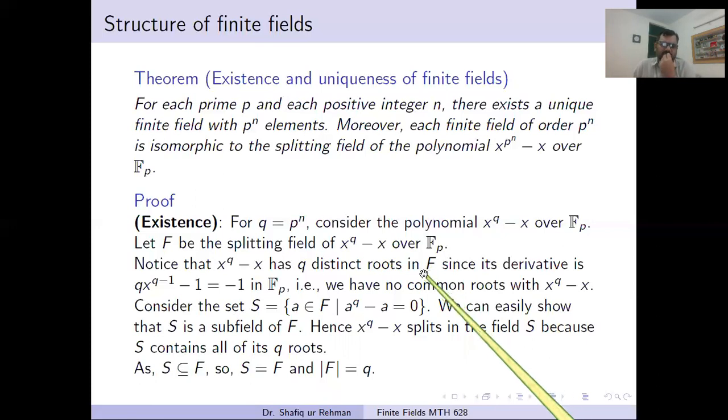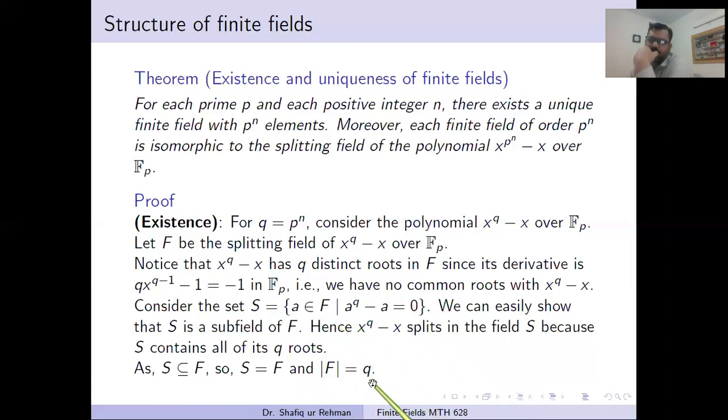And what we will do is collect all the roots of this polynomial and prove that this set of all the roots of this polynomial is a field. Now we have another field, and this polynomial also splits in it, but this field is smaller than F. So by the minimality property of the splitting field, they are equal, and the cardinality of F equals the cardinality of this set of roots.